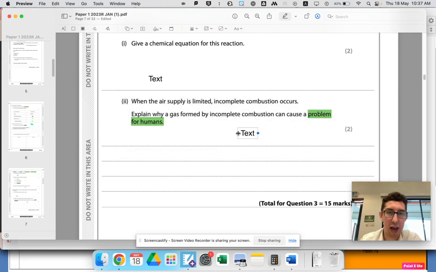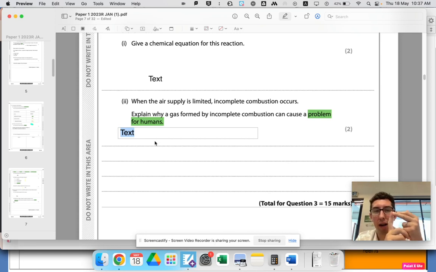You just have to know that the products of incomplete combustion are carbon monoxide and water, which is not harmful, and unburnt carbon particles are also a problem. Unburnt carbon particles, soot, and unburnt hydrocarbons are also a problem.